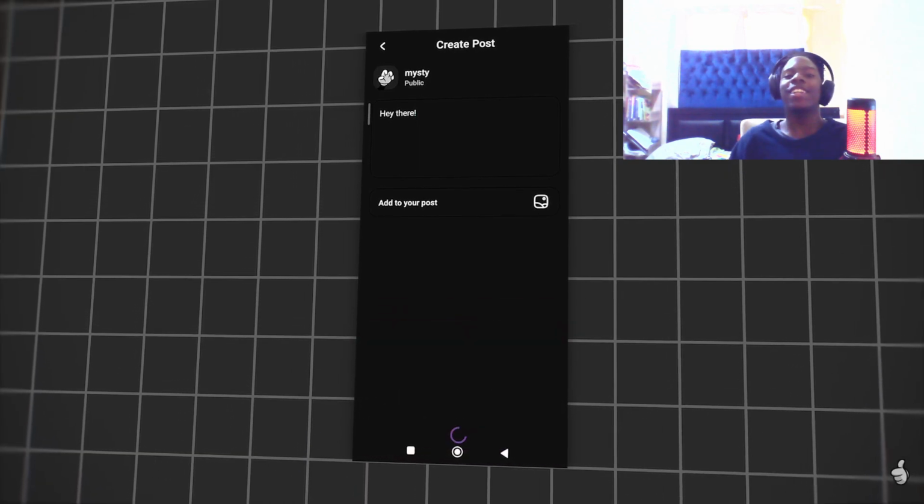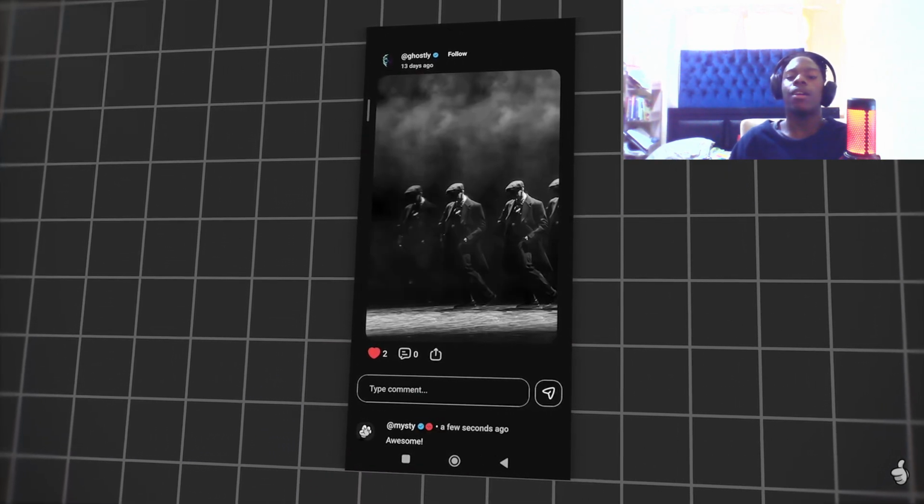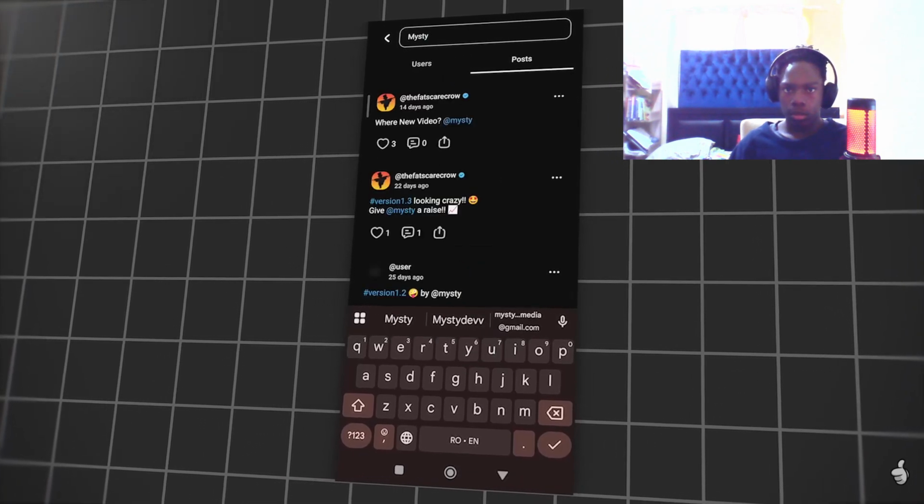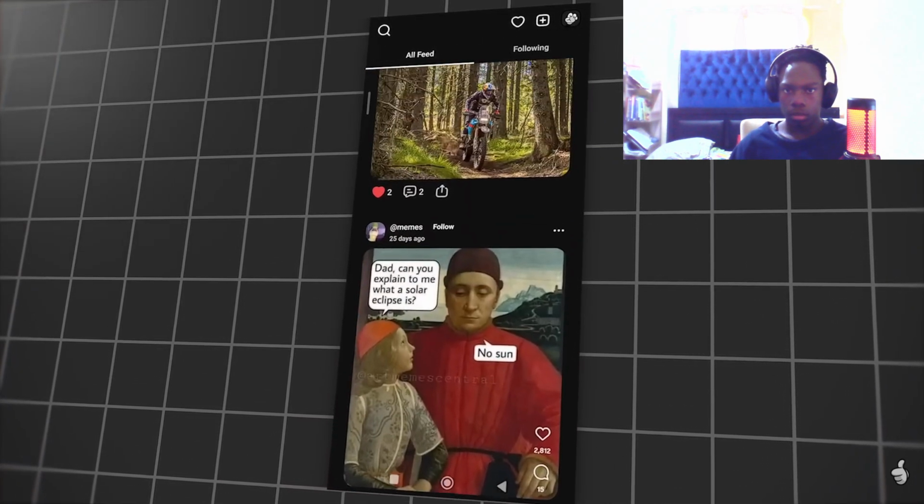At this point, you can practically create posts, look at them, like and comment on them, follow people, search for posts and users, and just use the app like a simple social media platform. Now obviously, the app is not finished yet.